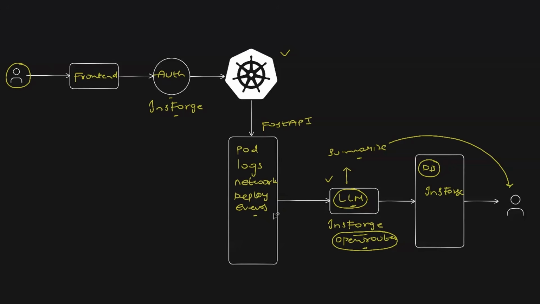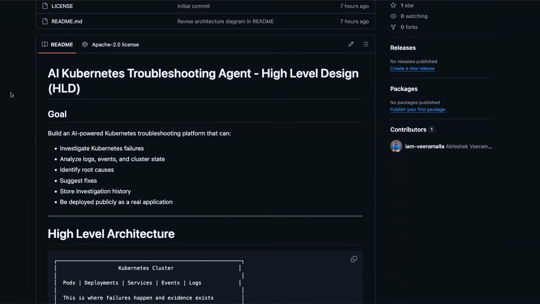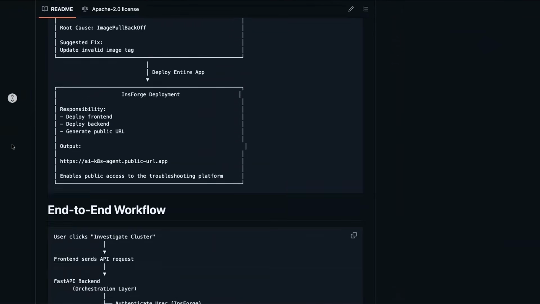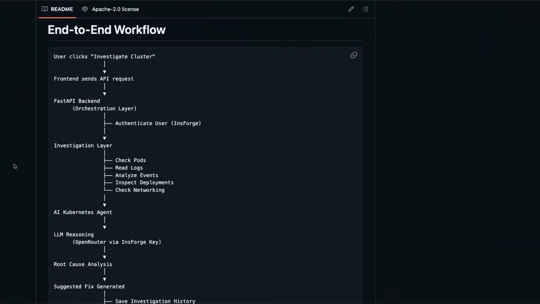So this is the high level design or the architecture of our Kubernetes AI agent. You can also find the architecture on the GitHub repository. If you head to the GitHub repository and look at the README file, you will find the high level architecture, the same thing that we discussed on the whiteboard. Along with that, you will also find the end-to-end user workflow. So this is our step 4. Let's understand what the user workflow looks like.